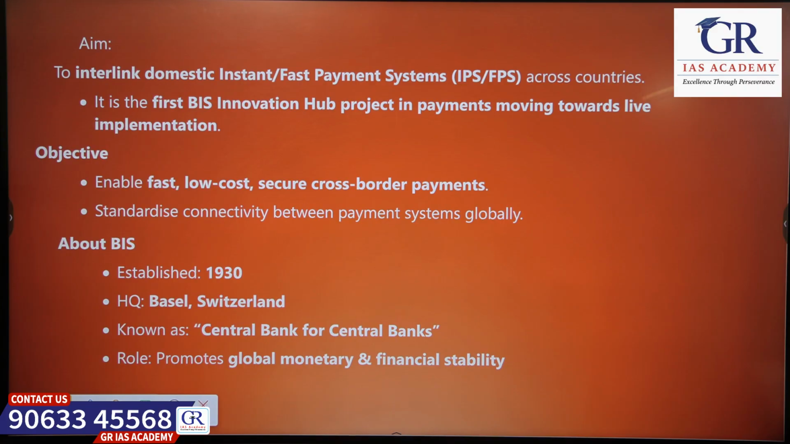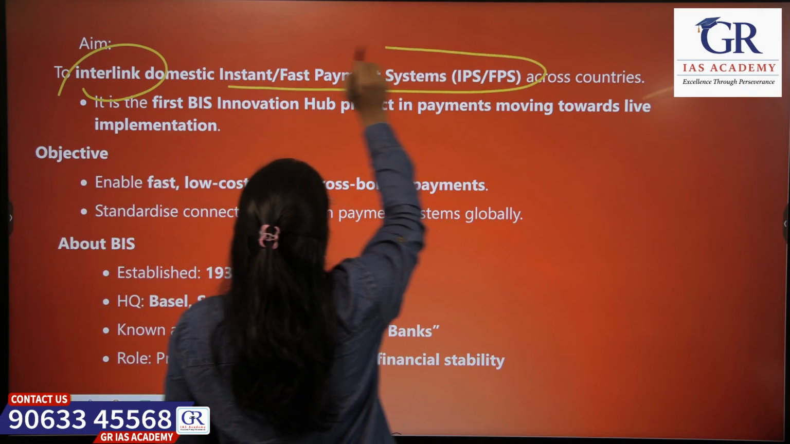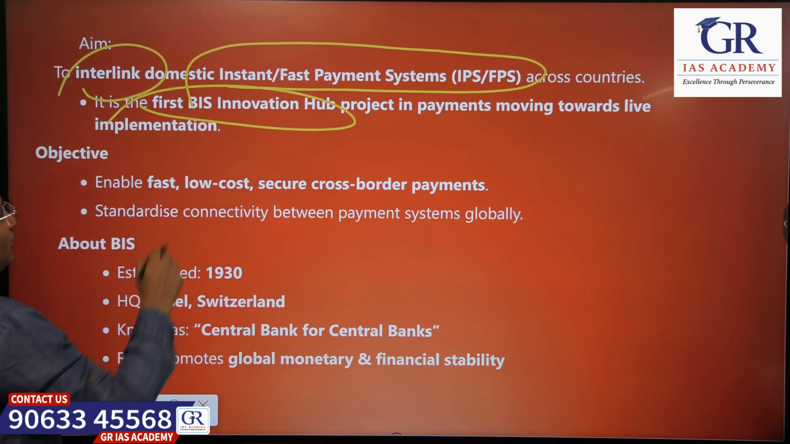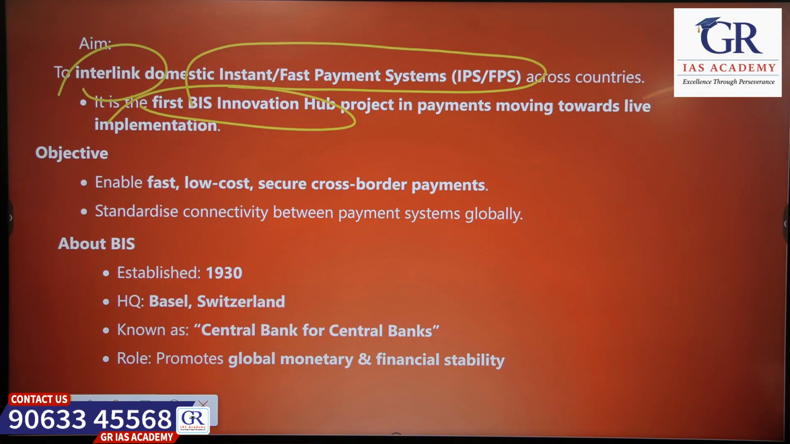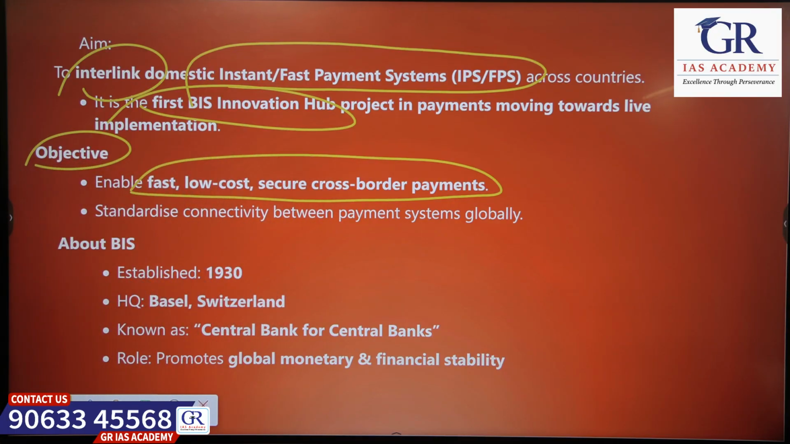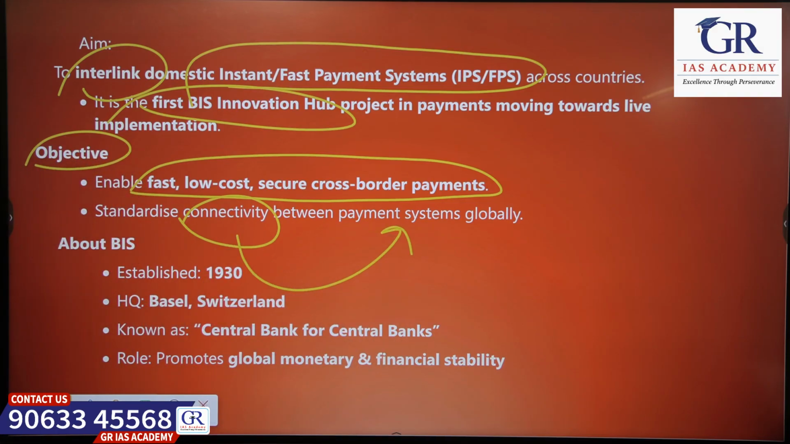And what are the aims and objectives of Project Nexus? They will interlink payment systems, that is IPS, FPS, between different countries, and it is the first BIS Innovation Hub project relating to the payment section. And what are the main objectives? To enable fast, low cost, secure payment transactions between the countries and standardize the connectivity between payment systems across the countries.